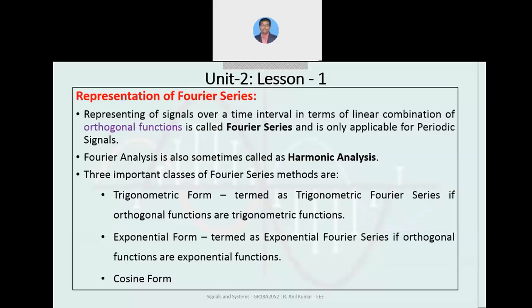The next is the cosine form. It is similar to the trigonometric form, but in the trigonometric form we express the Fourier series in terms of sines and cosines, whereas in the cosine form we express only cosine terms. That is the only difference between them. In this unit, we are going to discuss only the trigonometric form and the exponential form.